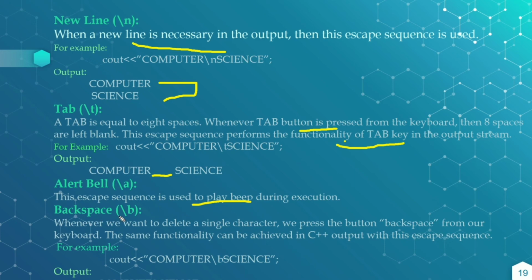Backslash b. Whenever we want to delete a single character, we press the backspace button on our keyboard. This is achieved in C++ by using backslash b, that is, the previous one character is deleted. For example, computer backslash b signs: here we are using backslash b, so the previous character is deleted, so the output displays compute, the r is deleted, and signs displays as usual. Like this, these characters can be used.